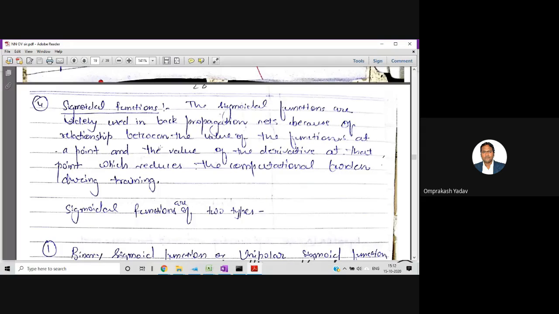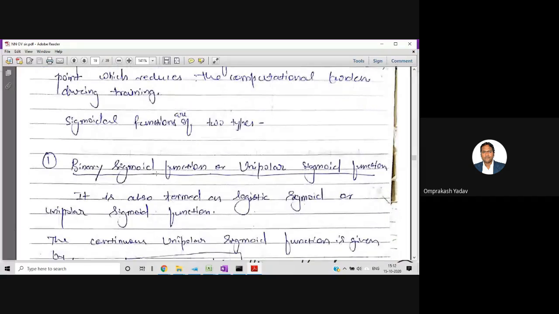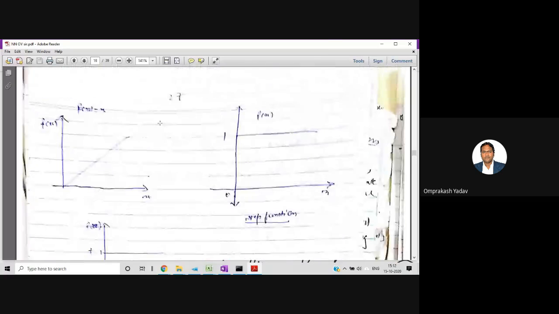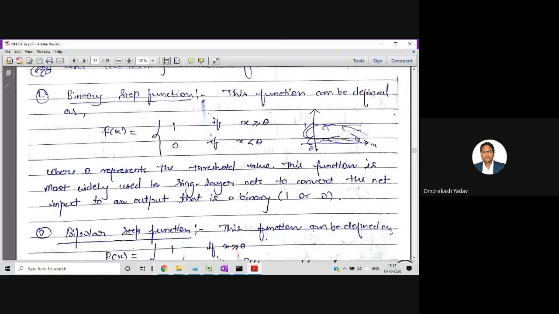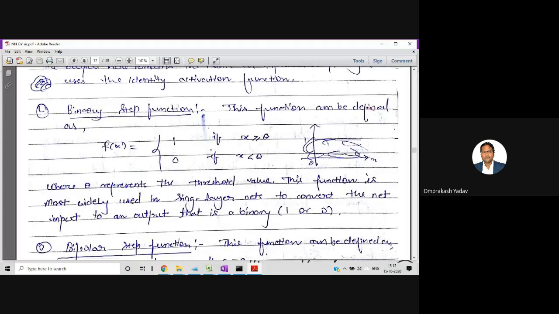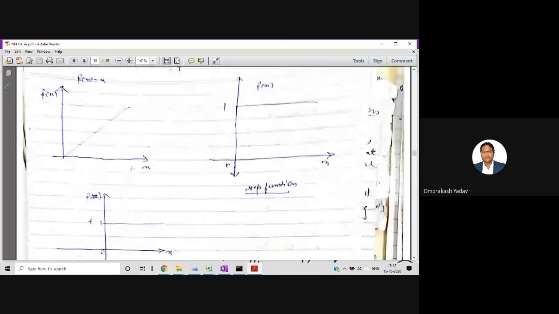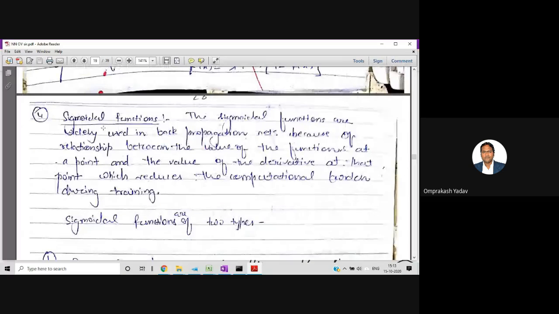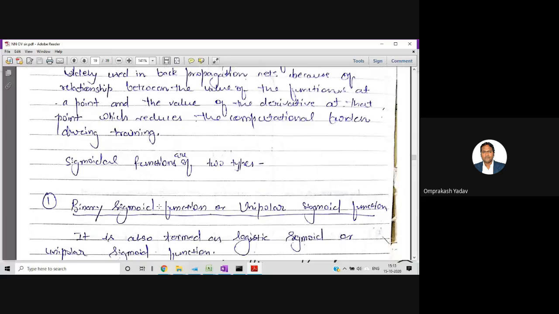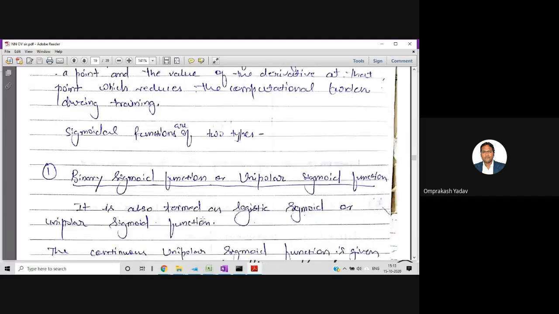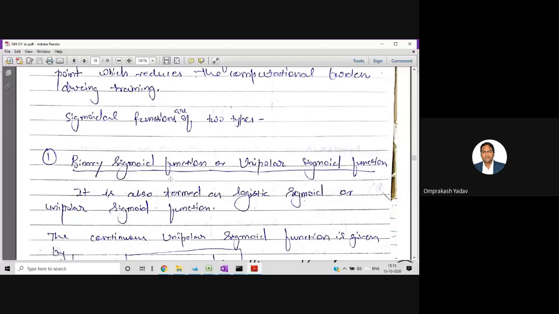Now let's see the sigmoidal functions. There are two types. The first one is the binary sigmoid function, which is also called unipolar. In the similar way that we learned the binary step function, which is also the unipolar step function, and then the bipolar step function, here we are studying the sigmoidal function. The first one is the binary sigmoidal function or unipolar sigmoidal function, and the second is the bipolar sigmoidal function.